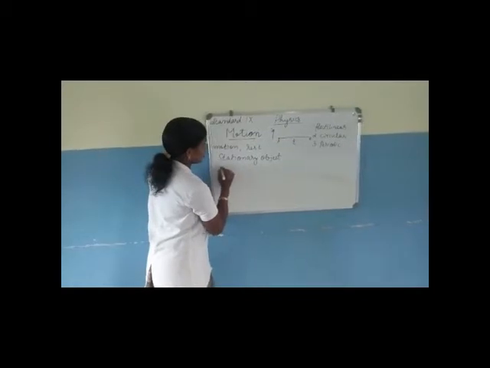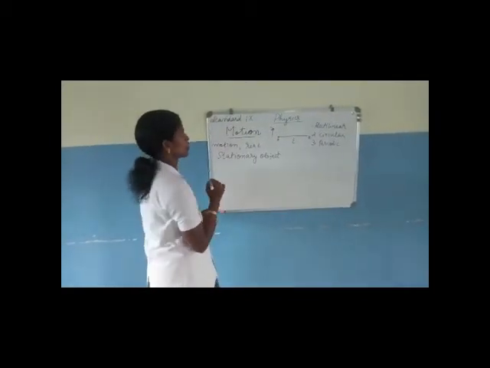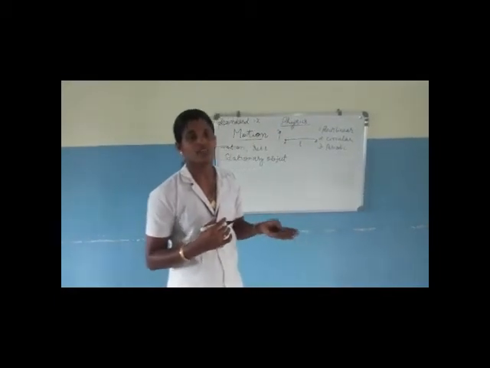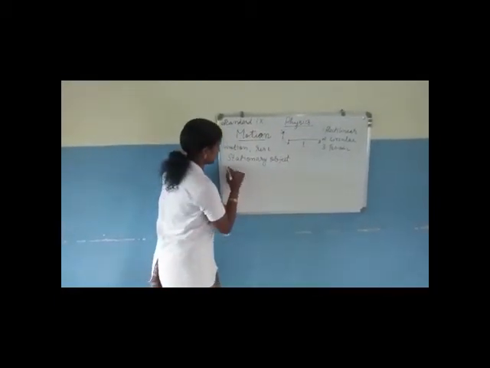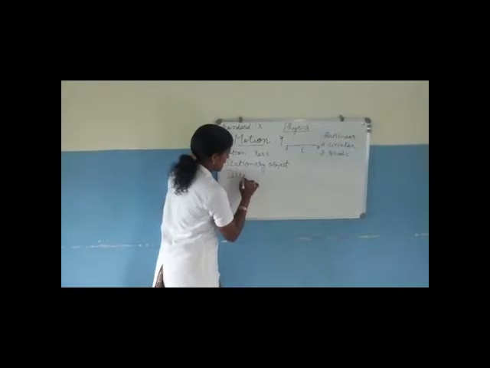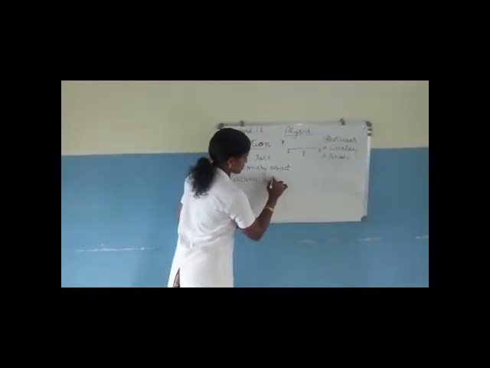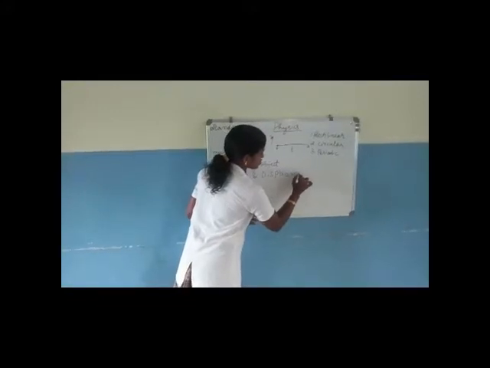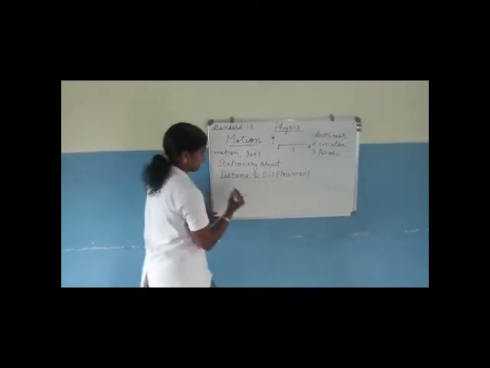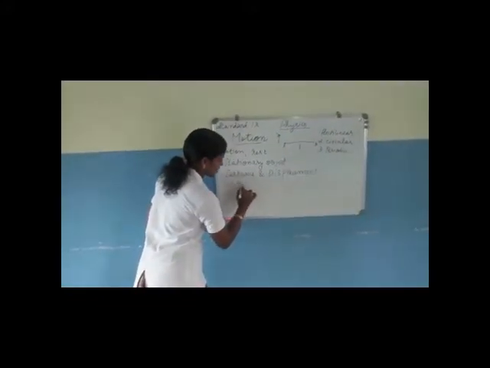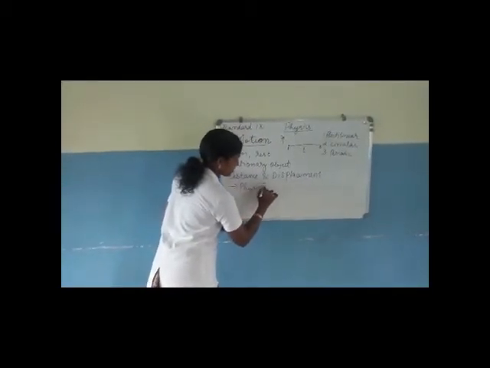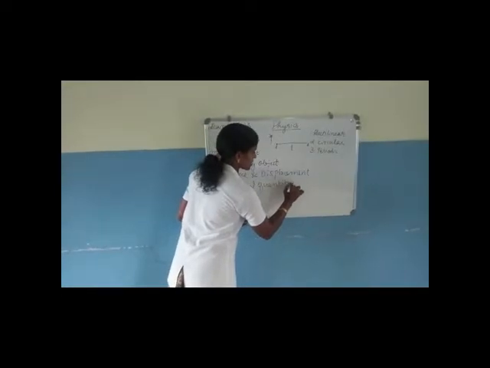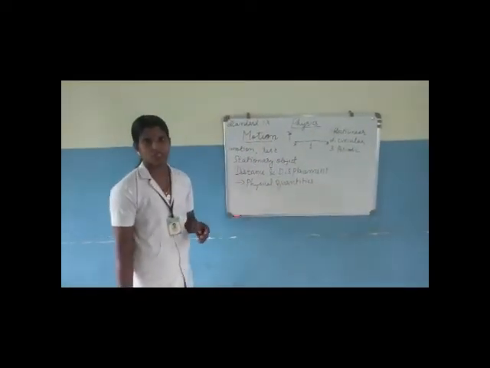To know the details of motion, we have to know about two terms, distance and displacement. These distance and displacement are two physical quantities. Physical quantities are the quantities that can be measured.